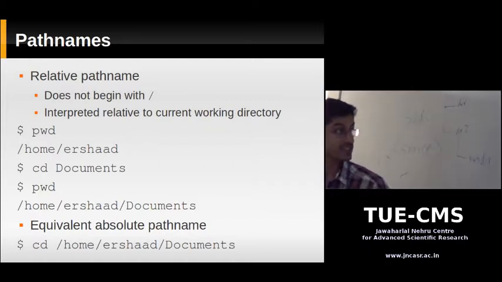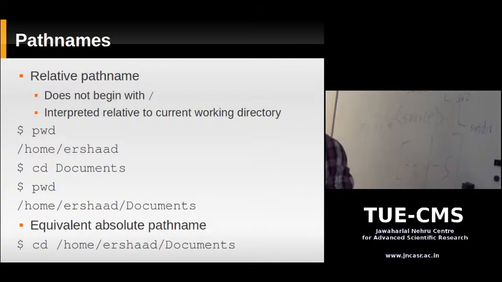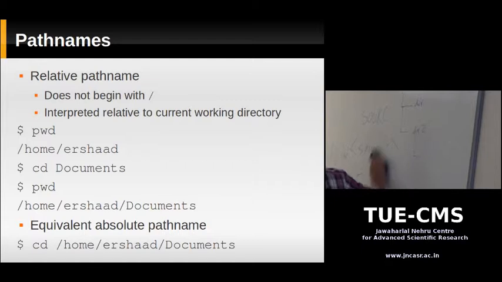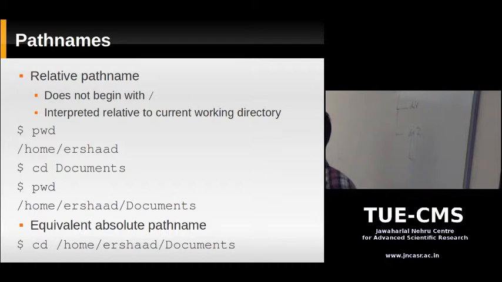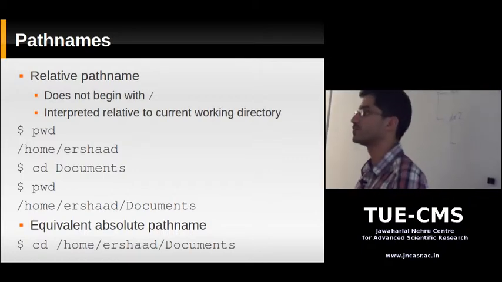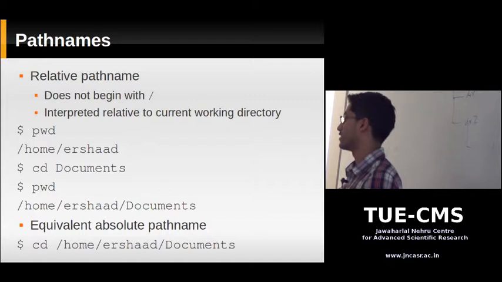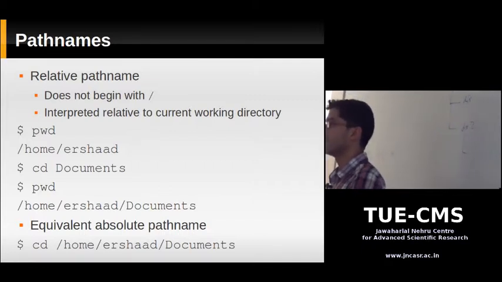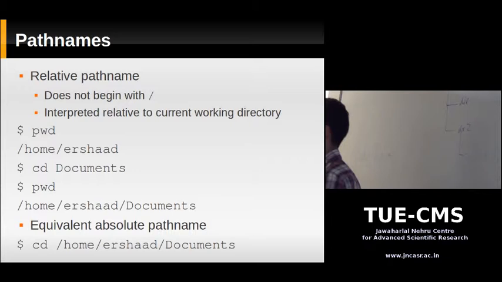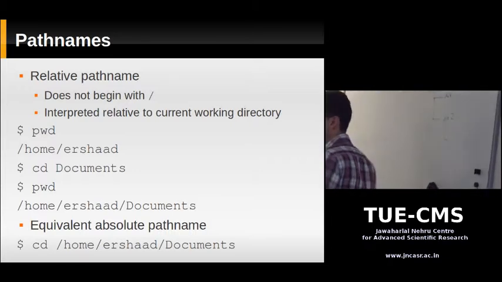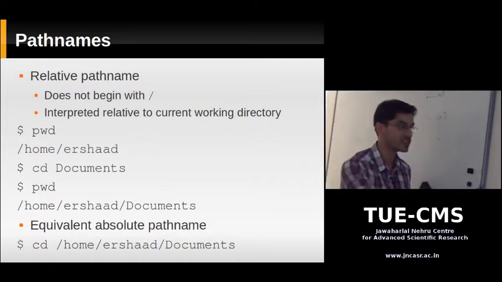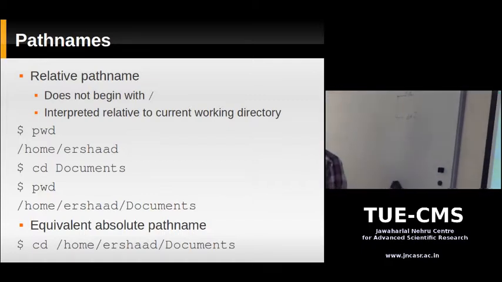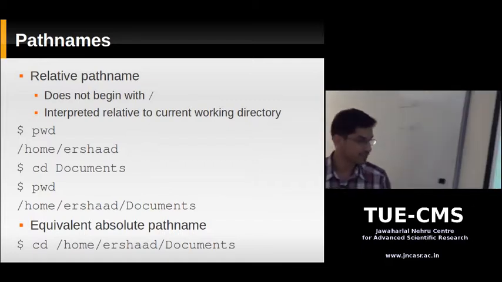Now there are things called relative path names. Suppose your file is very deep in this hierarchy, within many subdirectories. It's going to be difficult to specify the whole path. Suppose you want to copy a file from one directory in your home to another directory. You're going to write a huge absolute path name. So these commands support relative path names. You can notice a relative path name because it's not going to begin with a slash.